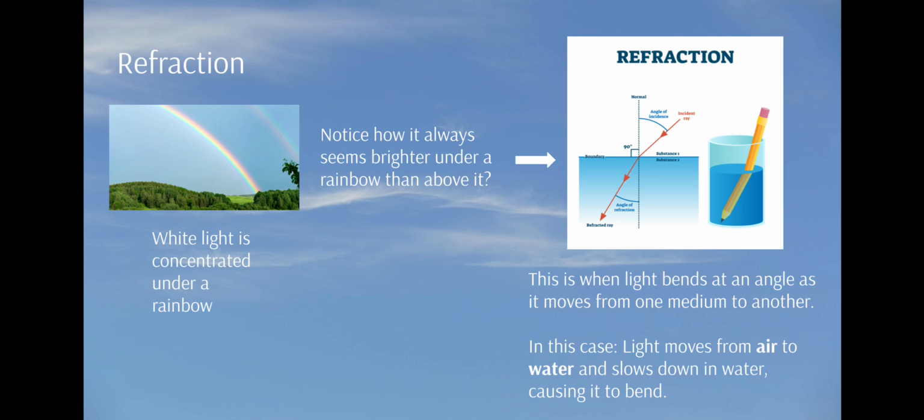When the light enters a new medium and its speed is slower, it will bend towards the normal line. When the light enters a medium where the speed is faster, it will bend away from the normal line. Refraction is seen in lenses, prisms, and rainbows.